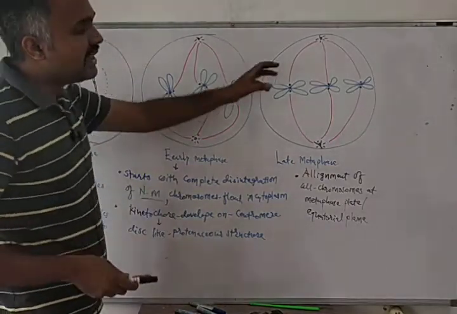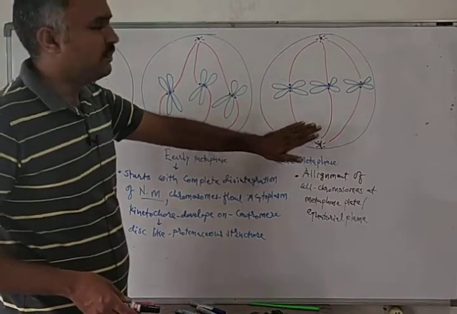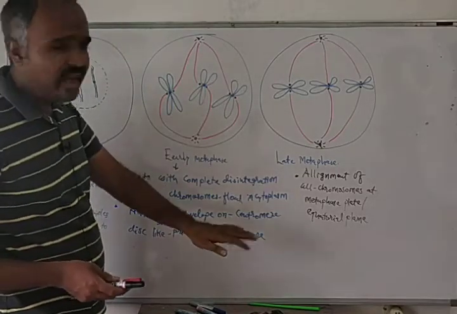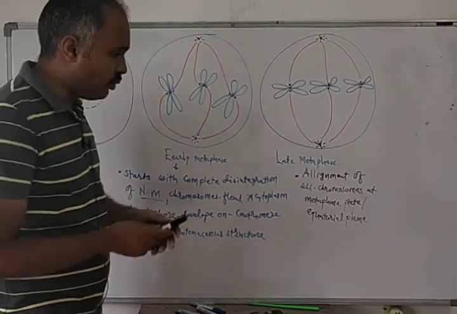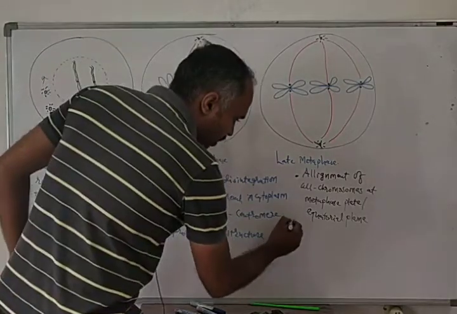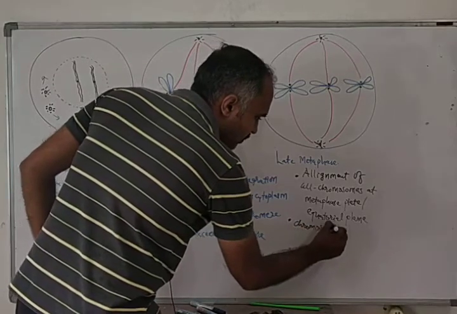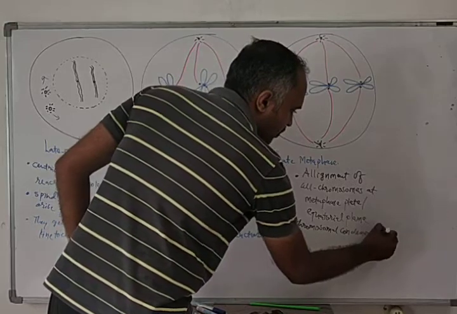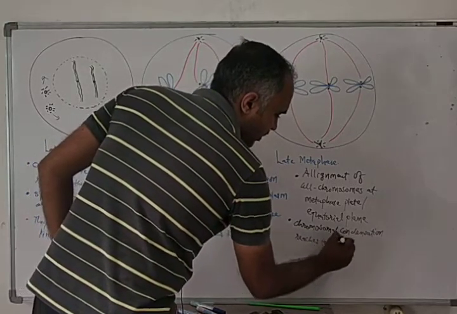And during late metaphase, the chromosomal condensation reaches its peak. So we will write the second feature: chromosomal condensation reaches its peak.